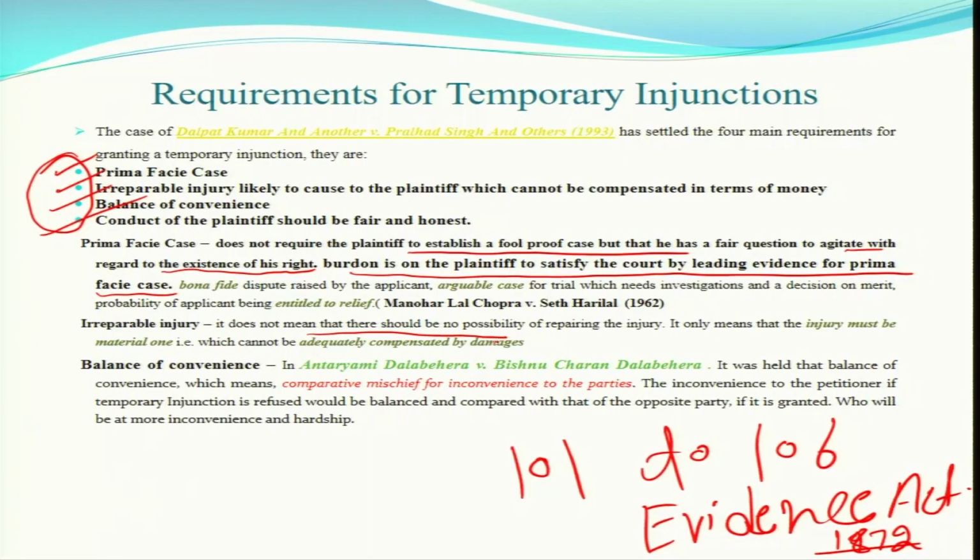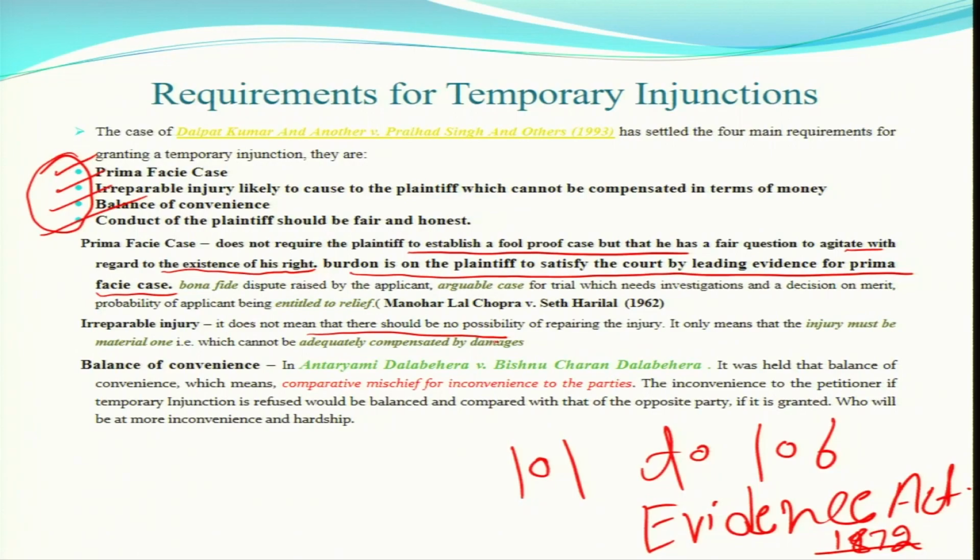You can produce witnesses, and some documentary evidence as well, in the form of photographs or other documents. This can be the base of your claim that yes, there is a prima facie case in my favor, Your Lordship. So a prima facie case is a very serious one.